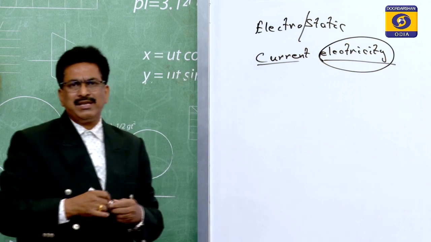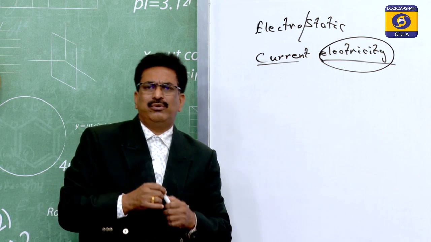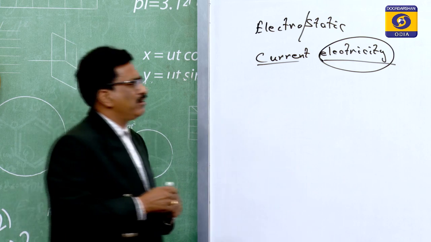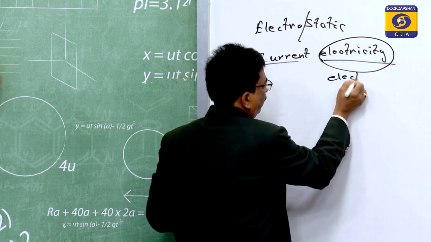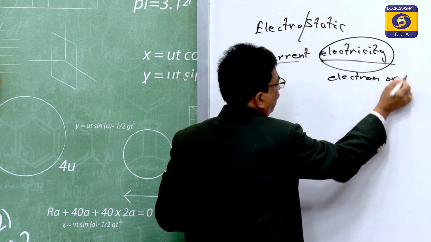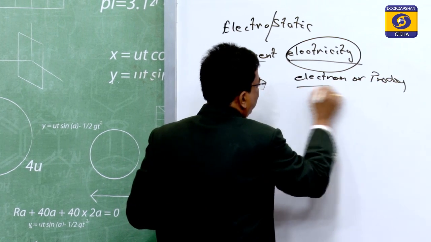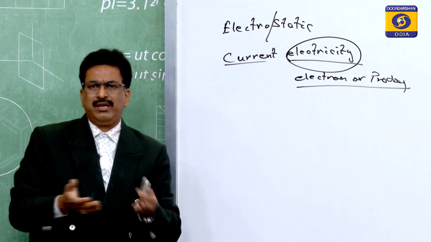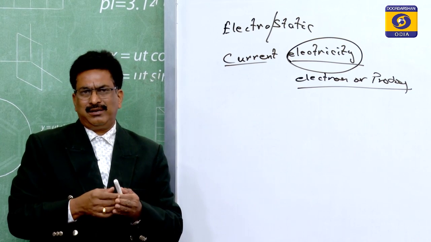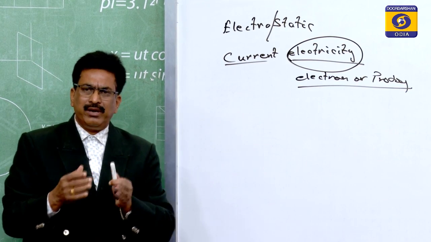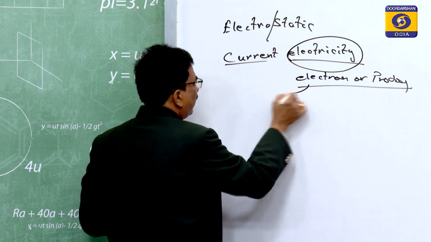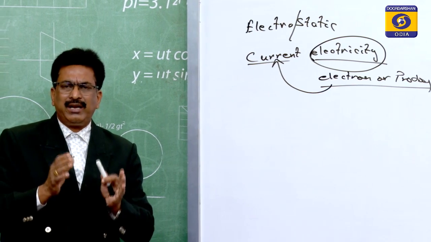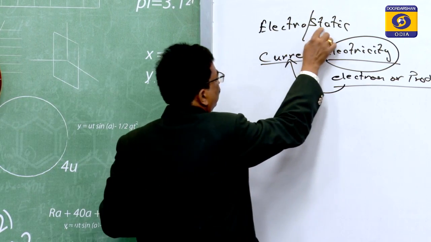Electricity is that type of energy which is produced from fundamental particles, like the electron or the proton. The energy which these fundamental particles provide is nothing but some type of work done. So here some work is going on, and that work is taking place by means of the current. Therefore we say this is current electricity, but the earlier one is electrostatics.